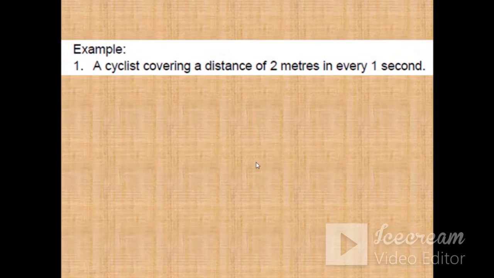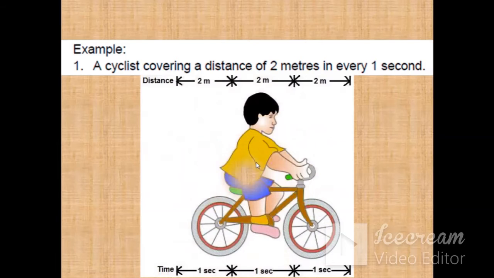For example, you can see in this photo that the cyclist is covering a distance of 2 meters in each 1 second. That is, in 1 second it covers 2 meters, then again in the next 1 second it covers 2 meters, like this. So we can say that this type of motion is known as uniform motion.